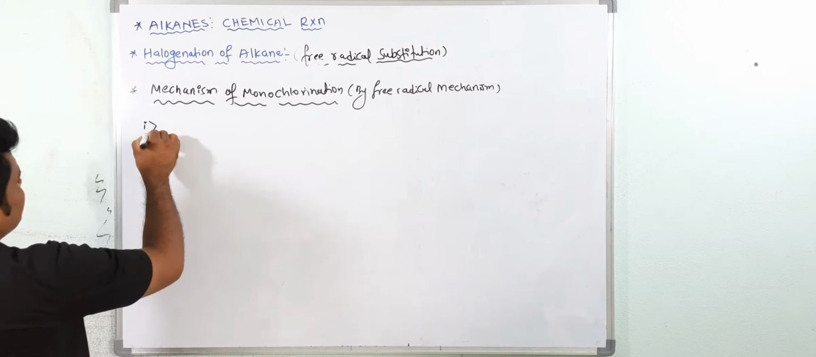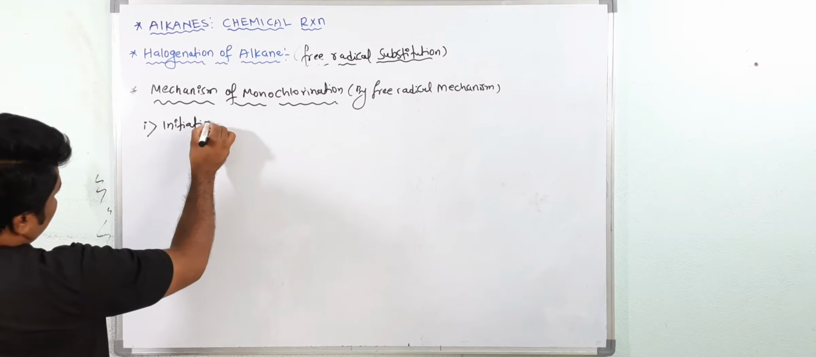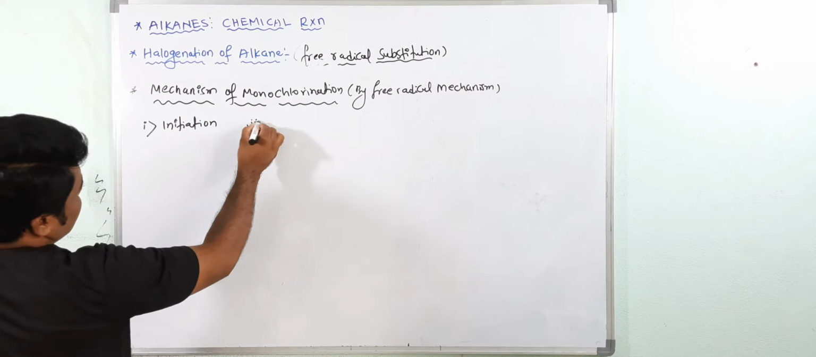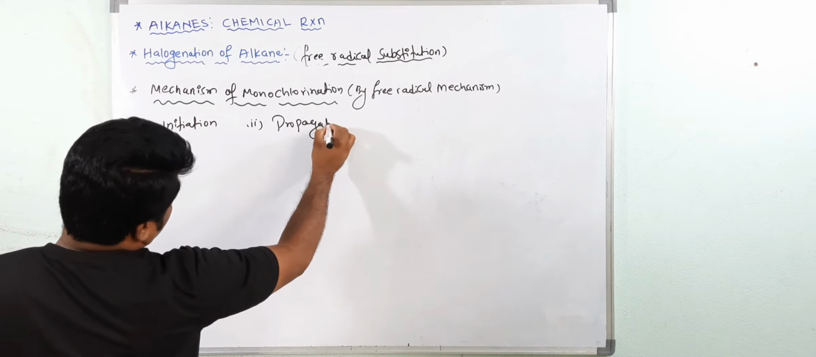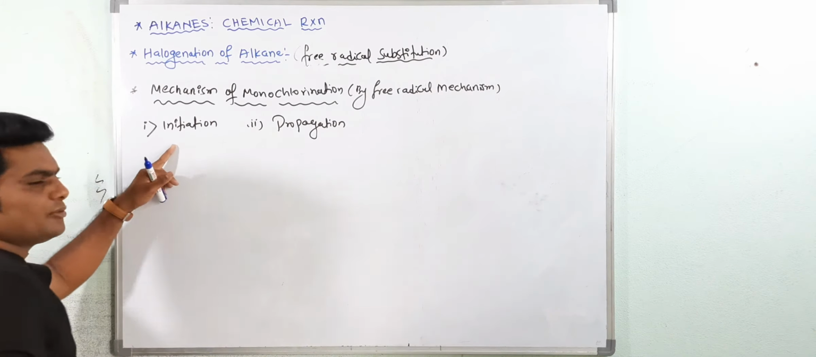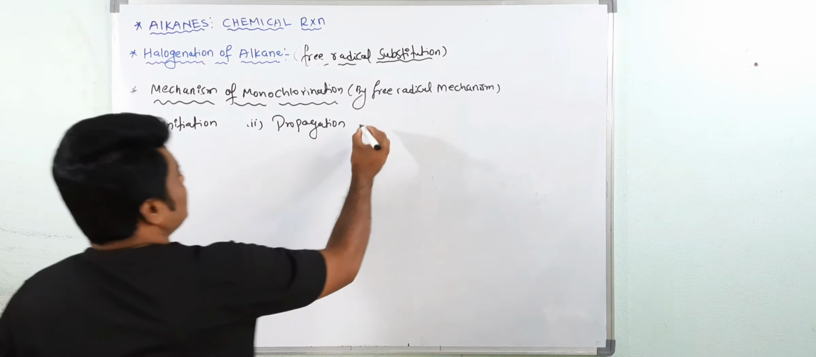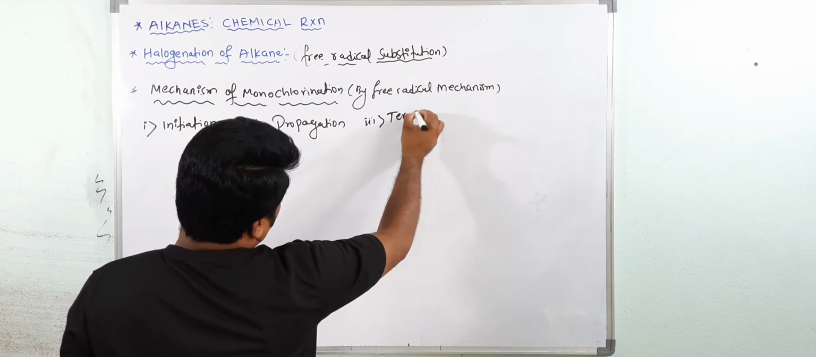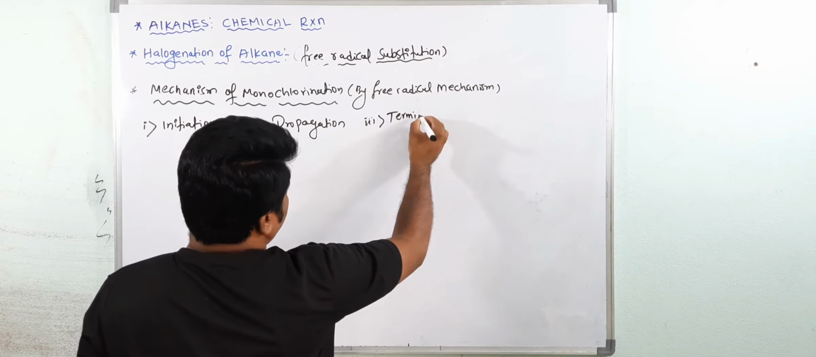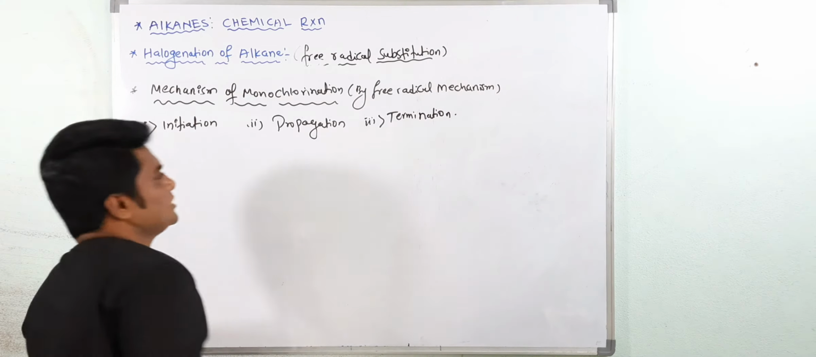The first is initiation, second is propagation, means continuation. Initiation means it starts the reaction, propagation means continuous. Then third, termination, stopping the reaction, inhibition of reaction. These are the 3 steps which take place in this mechanism.